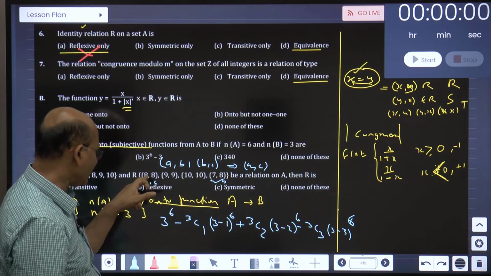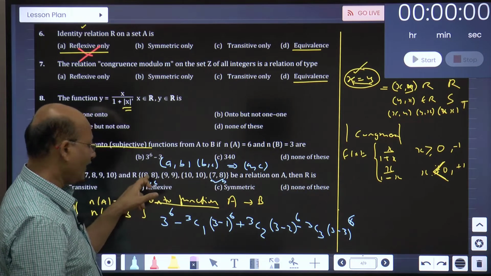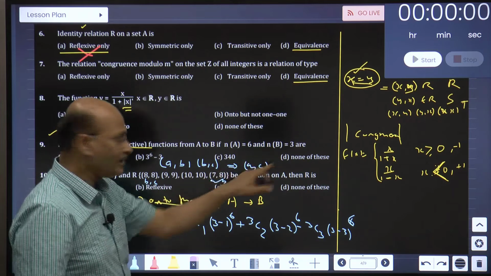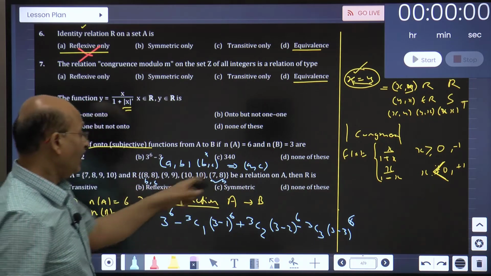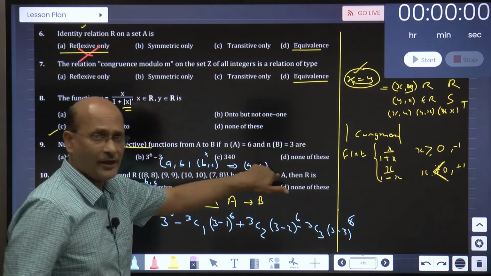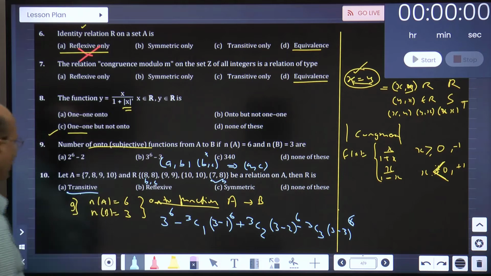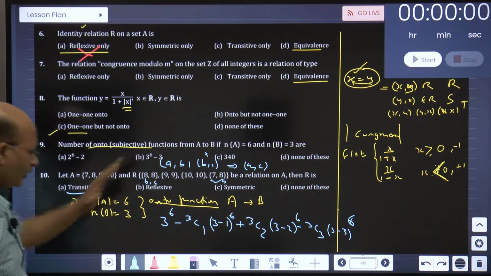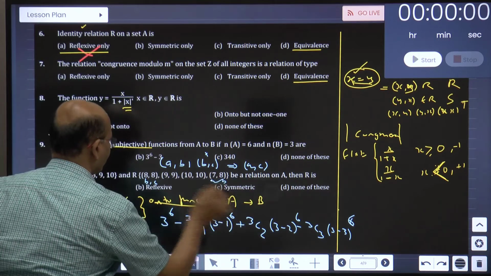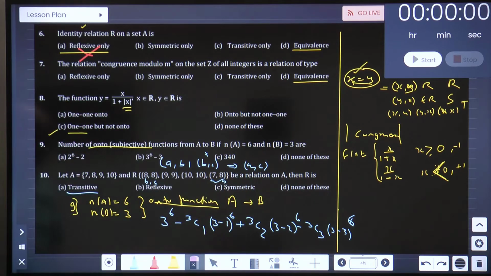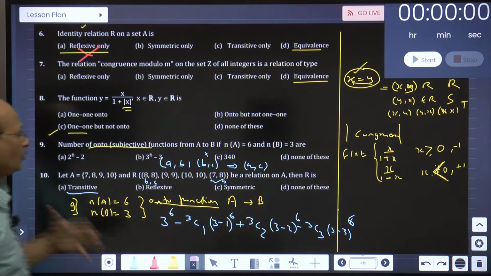Now, when it is a single ordered pair AB, there is no BC as such. So if you take 8 8 as AB, BC is not existing at all, so ignore that ordered pair. If AB is there and BC is there, then you check for AC. So I think it is transitive. That is a simple and good case of working with it. I am sorry I scribbled out something, but you need to understand why it is. I will keep this as it is, and you will work it out better. I hope you got this point clear.